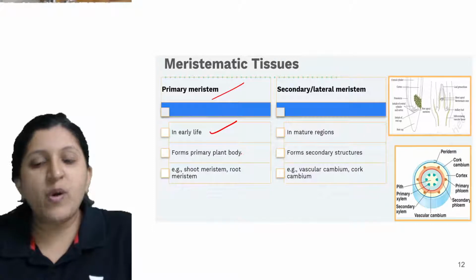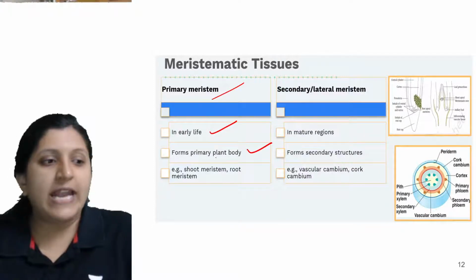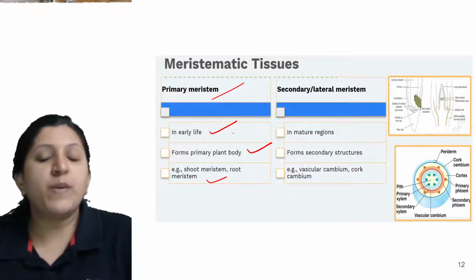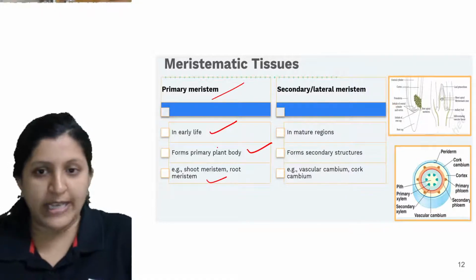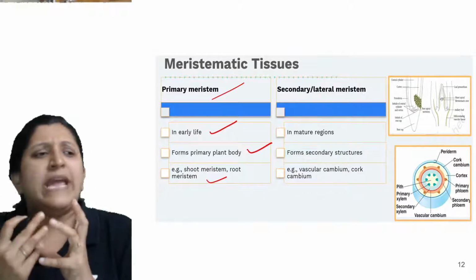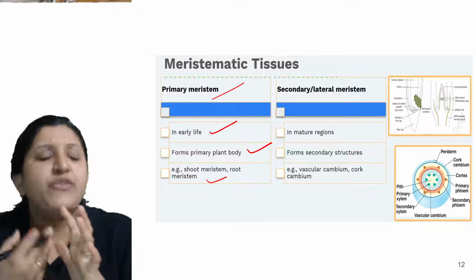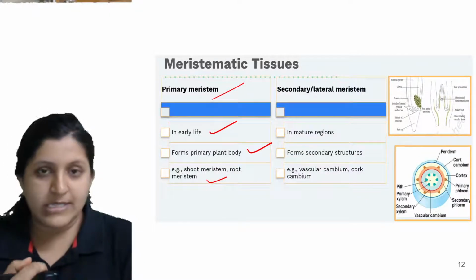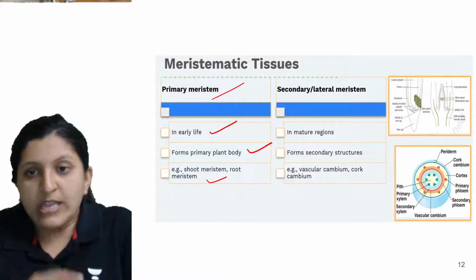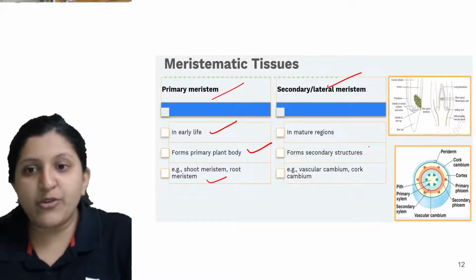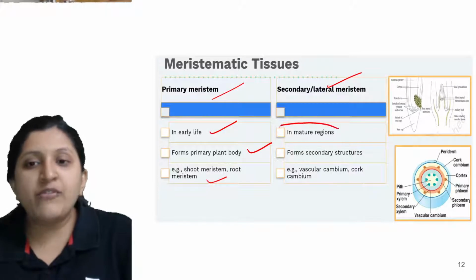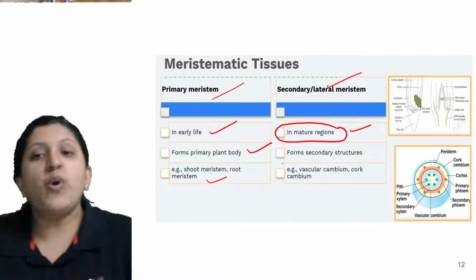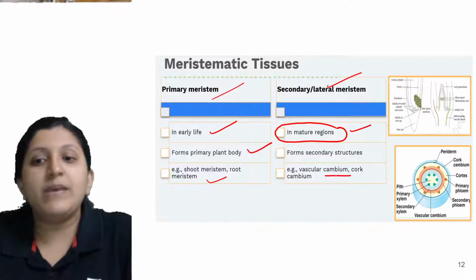So let's see this. Primary meristem is formed in the early life, and it forms the primary plant body. So shoot meristem might be there, root meristem might be there. Basically it is forming the primary plant body, like any tip, any young part which is further developing. Now, when we mention secondary or lateral meristem, you can find this in mature regions. So what is that mature region? Basically it can be a cambium.